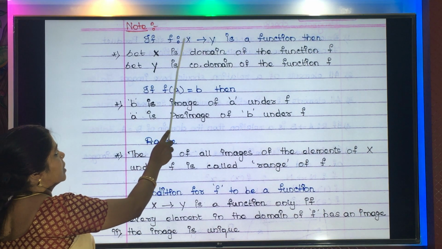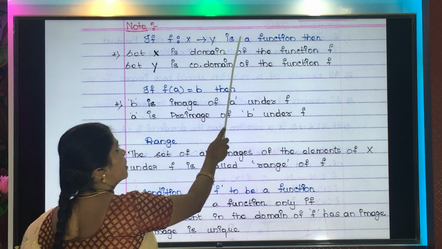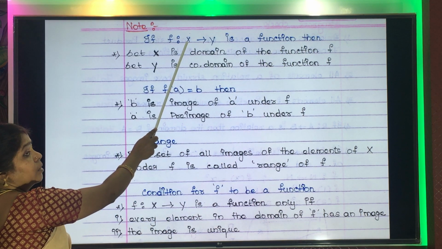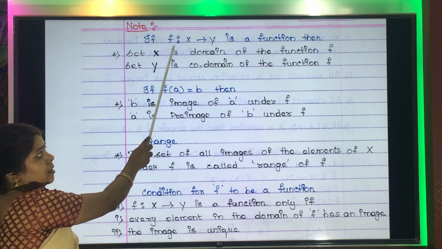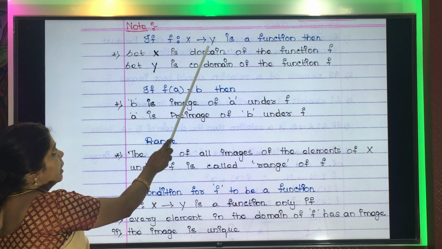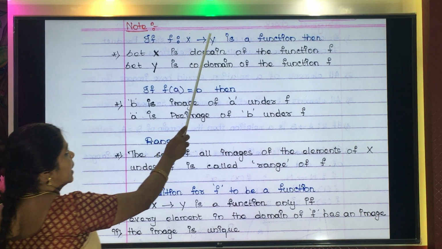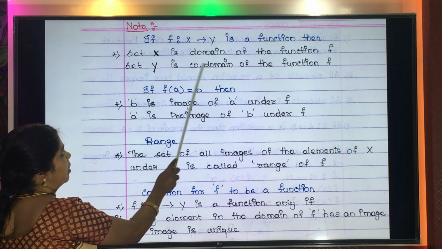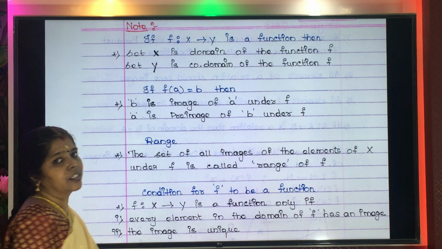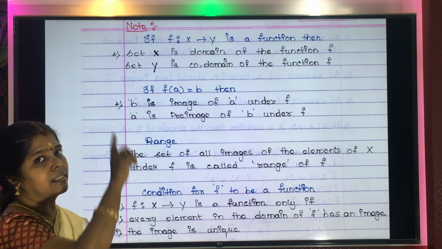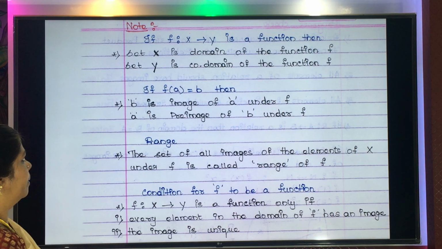If f is a function from X to Y, then what will happen? This first set, what is the first set? X. X will be called the domain of the function. And the second set, Y, is called the codomain of the function f. Understood? The first set is the domain and the second set is the codomain.